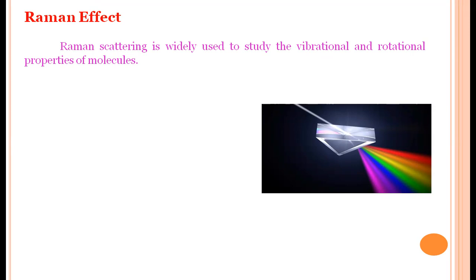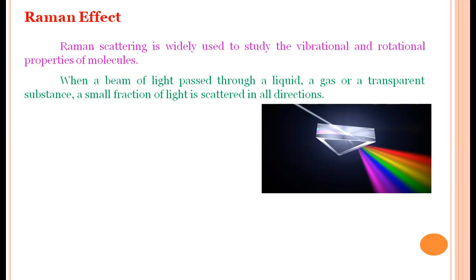We know ordinary light, when passing through a transparent material like a crystal, is scattered into different colors. In the case of a potassium chloride crystal or prism, when white light enters the crystal or prism, it is divided into 7 colors. This is called the scattering window. When a beam of light passes through not only a solid but also a liquid or a gas or any transparent substance, some fraction of light is scattered in all directions.